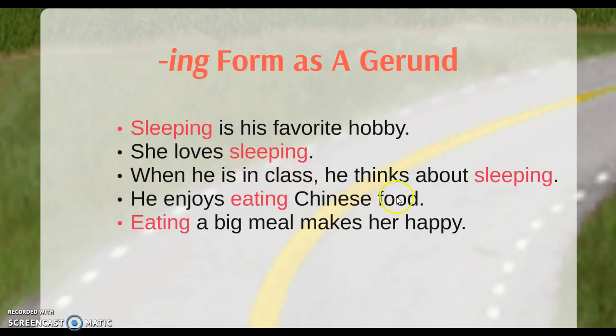When he is in class, he thinks about sleeping. We have sleeping here. It's another gerund. We know that it's a gerund because it takes the place of a noun. Nouns follow prepositions. About is a preposition.